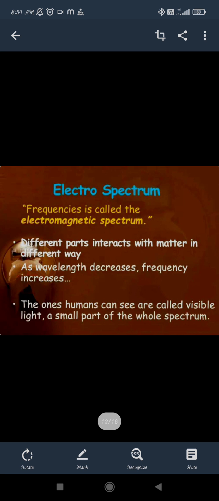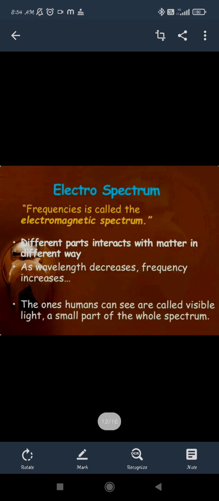Now if we talk about the electromagnetic spectrum, what does spectrum mean? I have already told you that visible light has a particular range of wavelength that we are able to see in our surroundings. That's the white light which is coming from the sun. There are also other frequencies and wavelengths of light coming out from the sun. So this band of waves coming out from the sun with different wavelengths or frequencies is considered to be the spectrum.